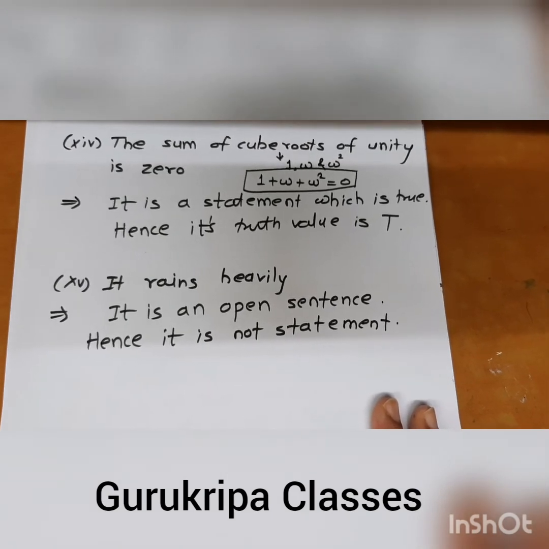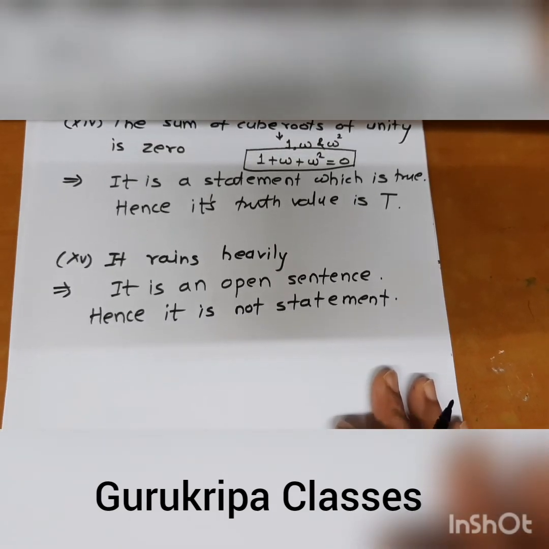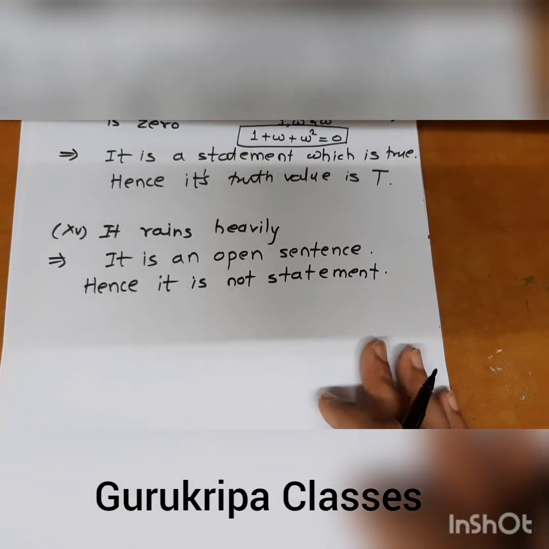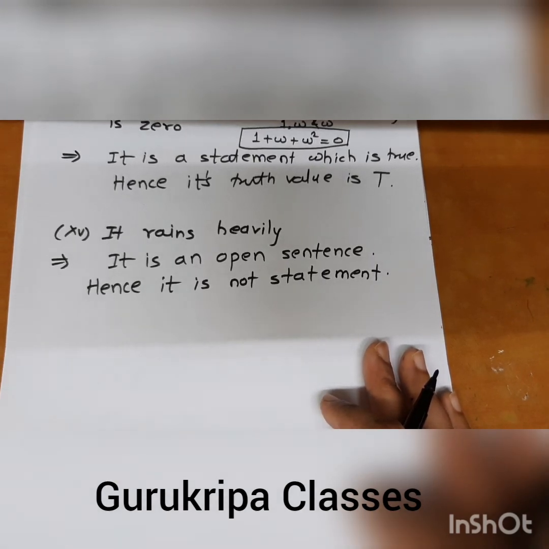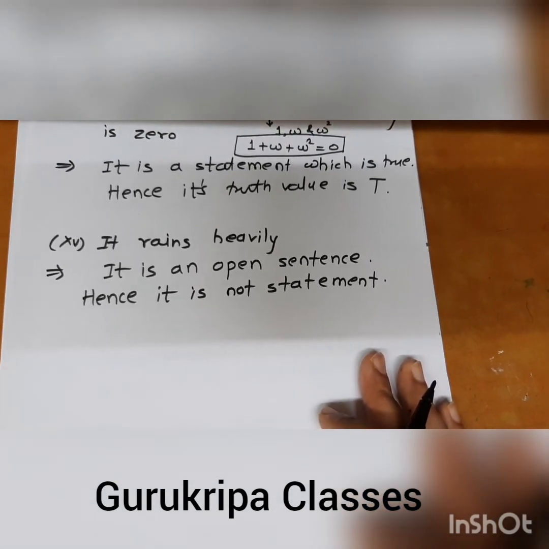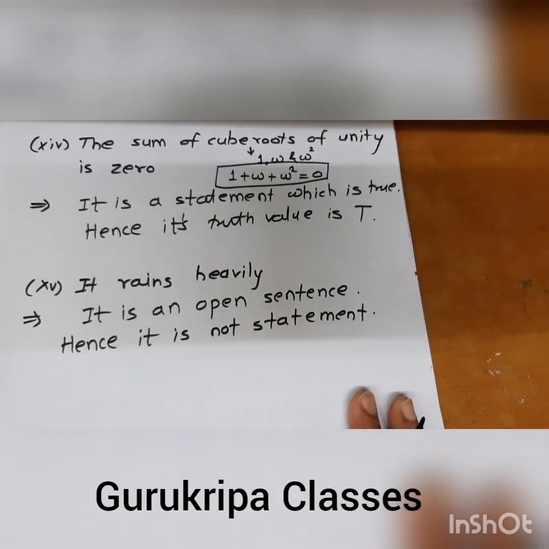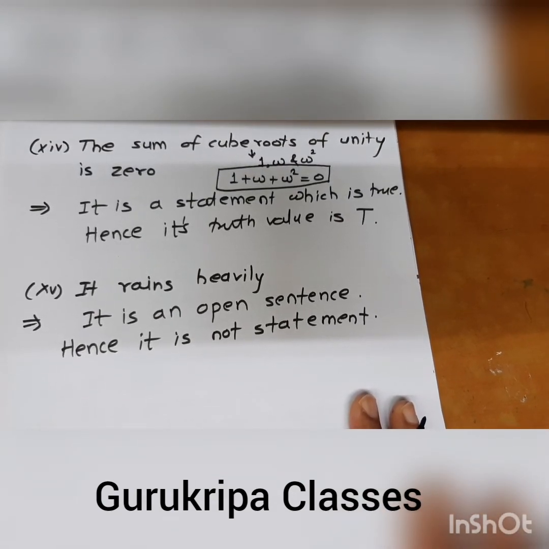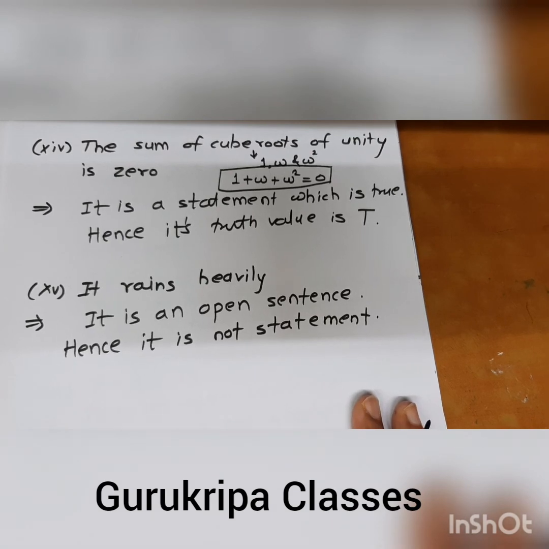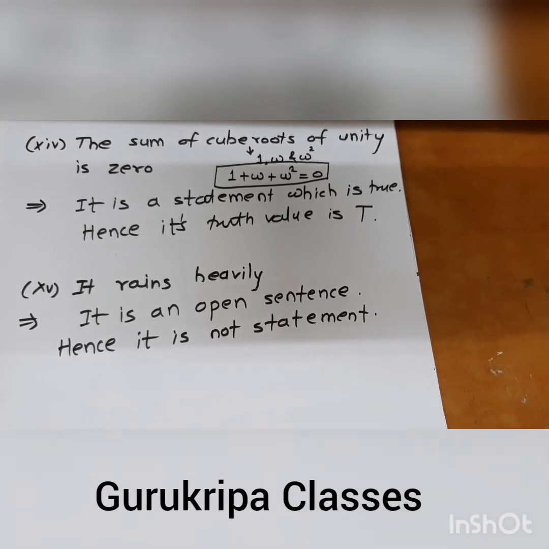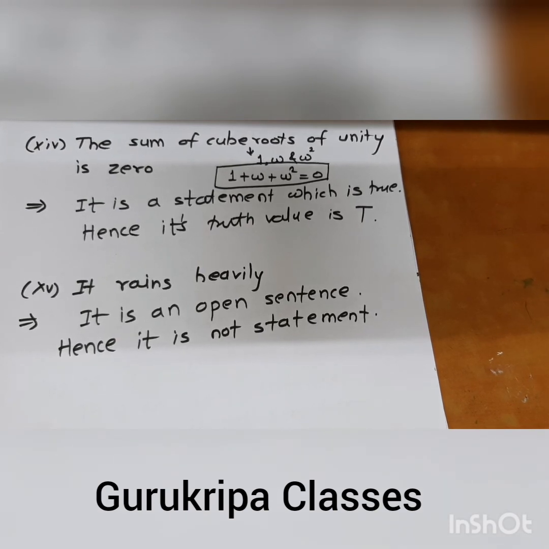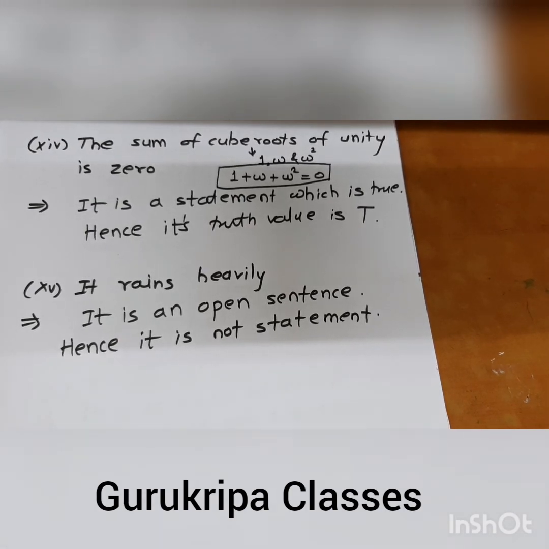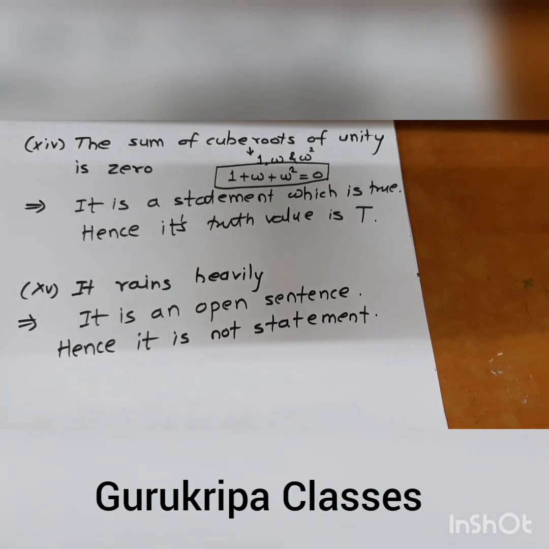So what we have learned from the two lectures: the types of sentences, assertive or declarative, exclamatory, interrogative, imperative, and open sentence. And we have learned the definition of statement, and these examples. In the next lecture, we are going to learn the connectives, that is conjunction and disjunction, which are the connectives in a logical statement. Thank you, friends.